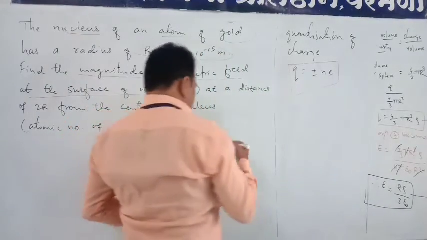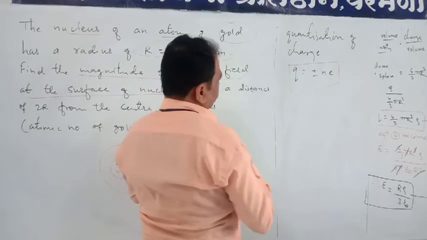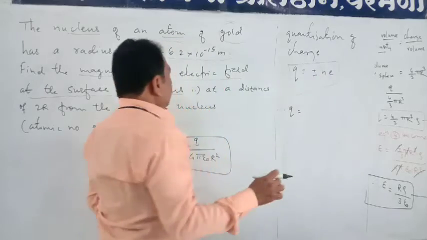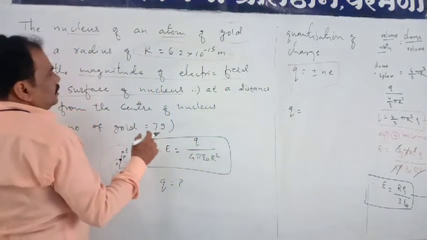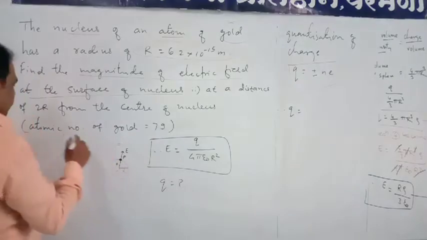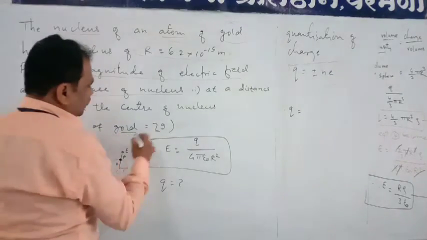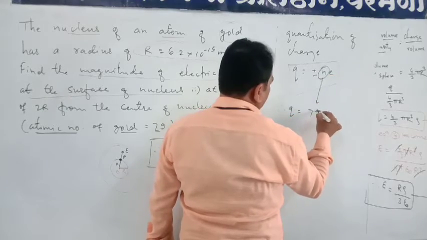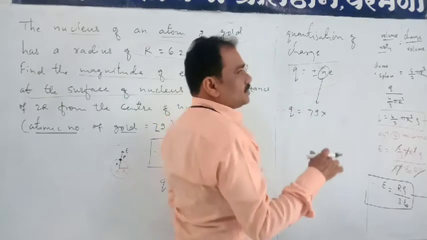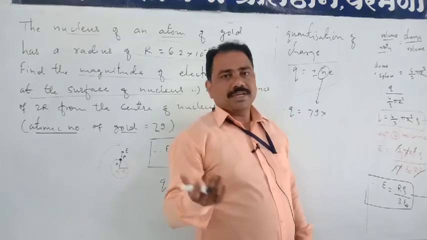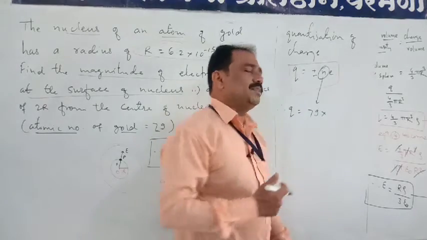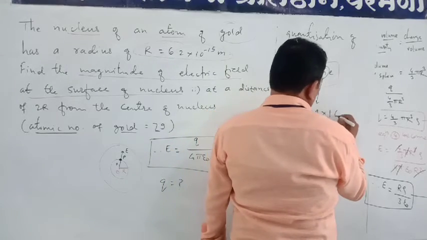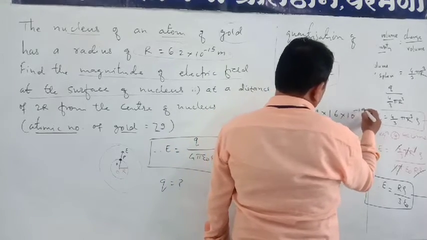So therefore q will be n into e. N means what? Number. So which number is given? See here, in the given data, the atomic number of gold is given, that is 79. So instead of n we can write 79 into e. e means the charge on an electron, which has a constant value, that is 1.6 into 10 to the power minus 19.